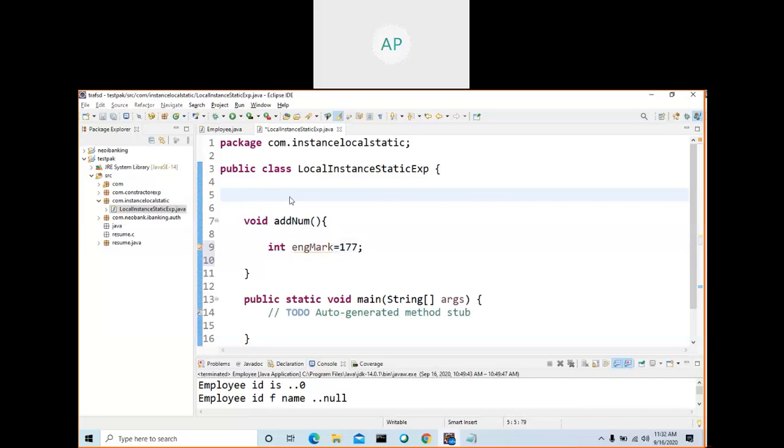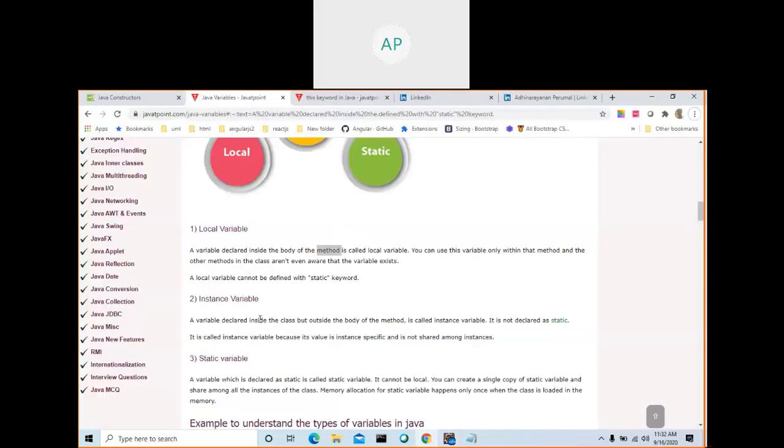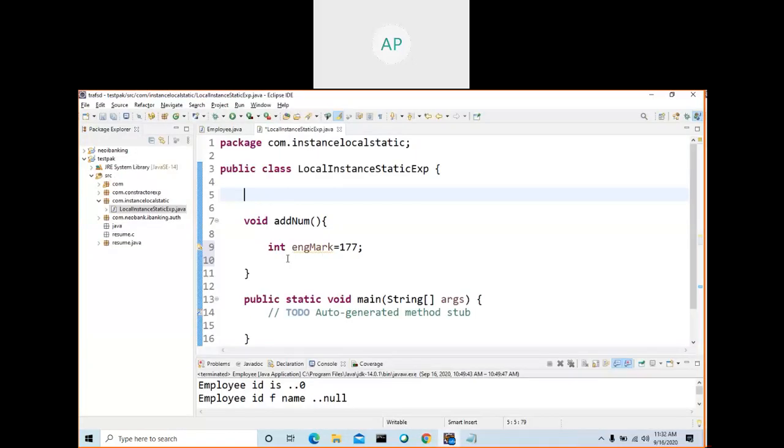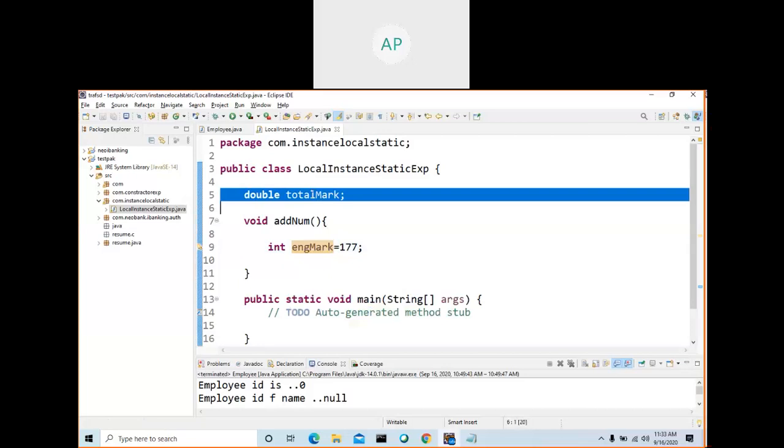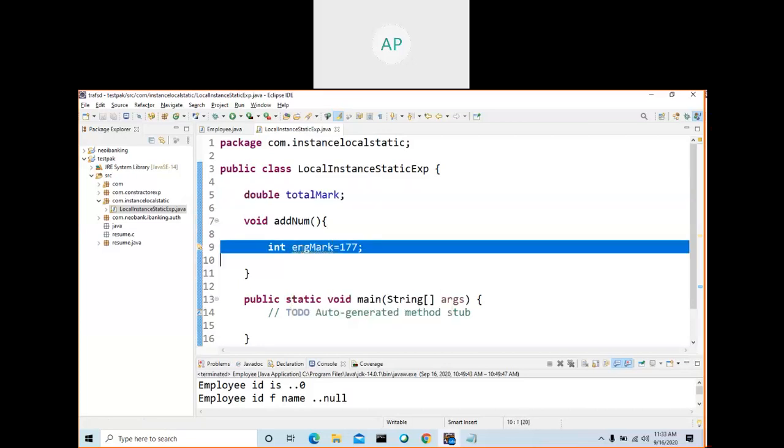Now if I declare here, what is an instance variable? A variable declared inside the class but outside the body of the method. This is called an instance variable. Int or double, something. Double total mark equal to nothing. Okay, so this is an instance variable and this is called a local variable.